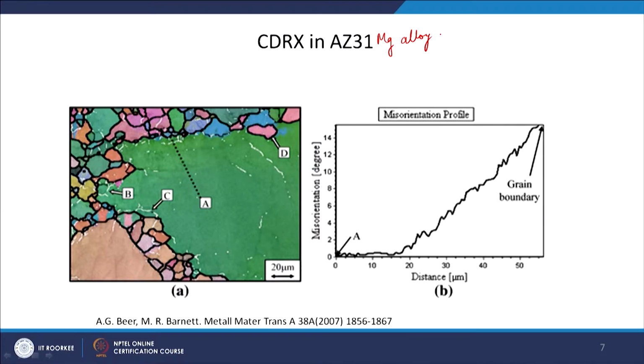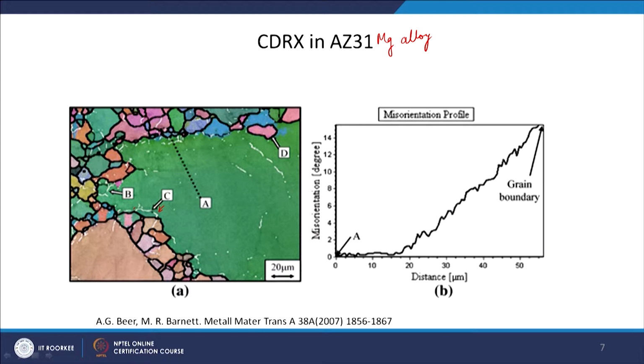Okay. So, this is also a magnesium alloy, where they have tried to show how the grain boundaries are getting converted. So, this grain boundary B here, which is shown with a white color. So, white ones are the low angle grain boundaries and the dark black ones are the high angle grain boundaries. There is another grain boundary C here, again a low angle grain boundary. What they are trying to say is that these small grains which have formed at the grain boundaries are through change in the misorientation of this low angle grain boundary.